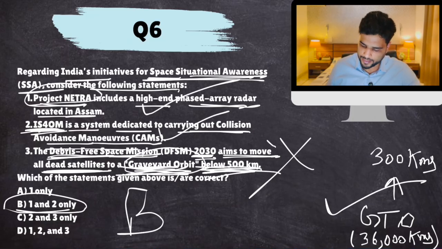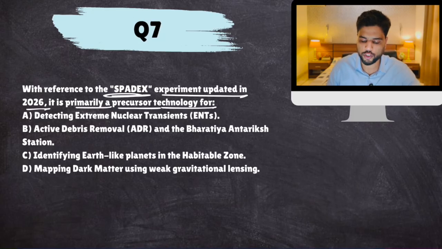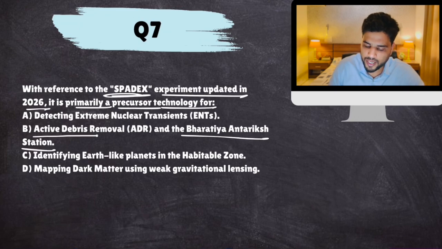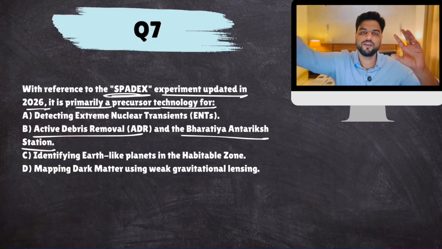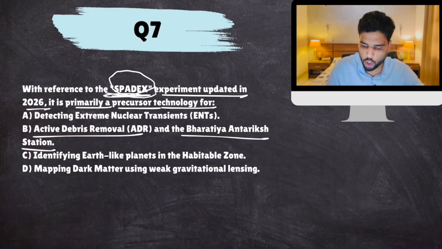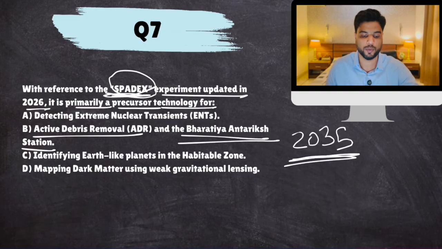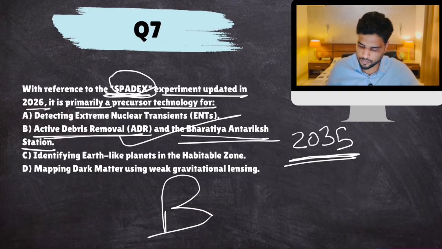Right? Next. We have discussed this. With reference to the SpaDeX mission experiment updated in 2026, it's primarily a precursor technology for the Bharatiya Antariksh Station and debris removal. Because the SpaDeX mission is basically a docking mission. So if you can dock satellites or spacecrafts, you can send a spacecraft to remove debris and dock it with some other spacecraft and take it back to Earth, right? So this docking mission is crucial for Bharatiya Antariksh Station in 2035. We have discussed this. This is space vision. And active debris removal also. Active debris, the debris that is there in the orbit. So the answer is B. Next.